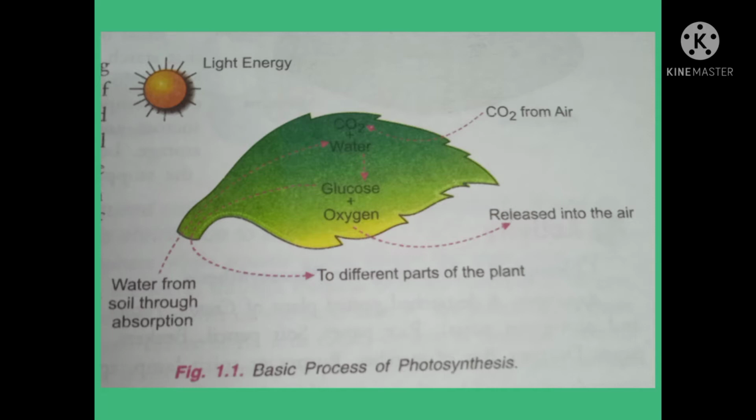The major events of photosynthesis are absorption of solar energy by chlorophyll, conversion of solar energy into chemical energy, as well as its utilization in splitting water into hydrogen and oxygen. The third step is reduction of carbon dioxide to form carbohydrates and other components of organic foods.